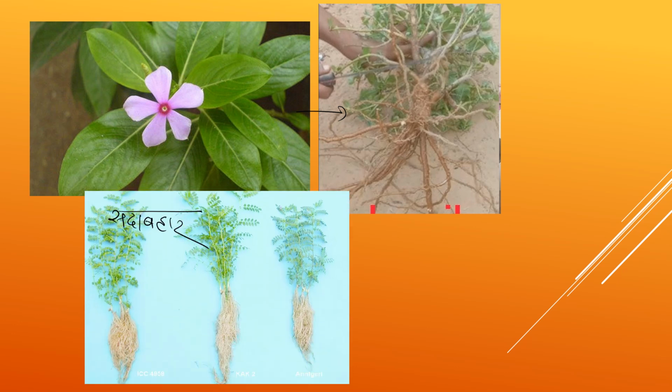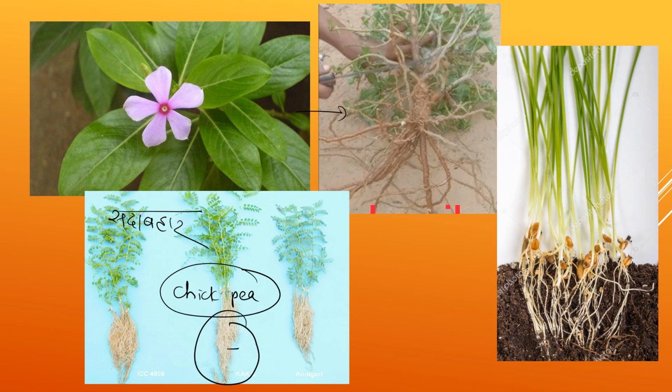And the second example, chickpea. They are also having the parallel venation, and also they are showing the fibrous roots. You can see here. Even the wheat also shows fibrous roots. What exactly are the fibrous roots?